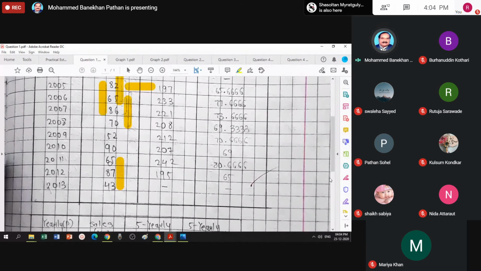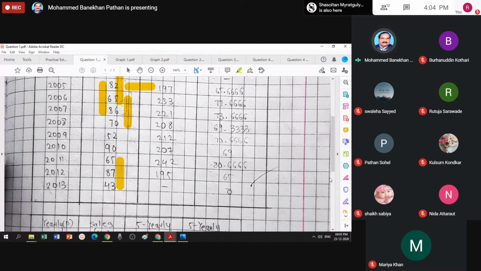Now after this, I cannot make a group of 3 because by skipping 65, only 2 values remain in the data. So there is no calculation of 3 values. That's why the method is terminated at this group. So there is no answer for the last year, 2013. That's why I put a dash.